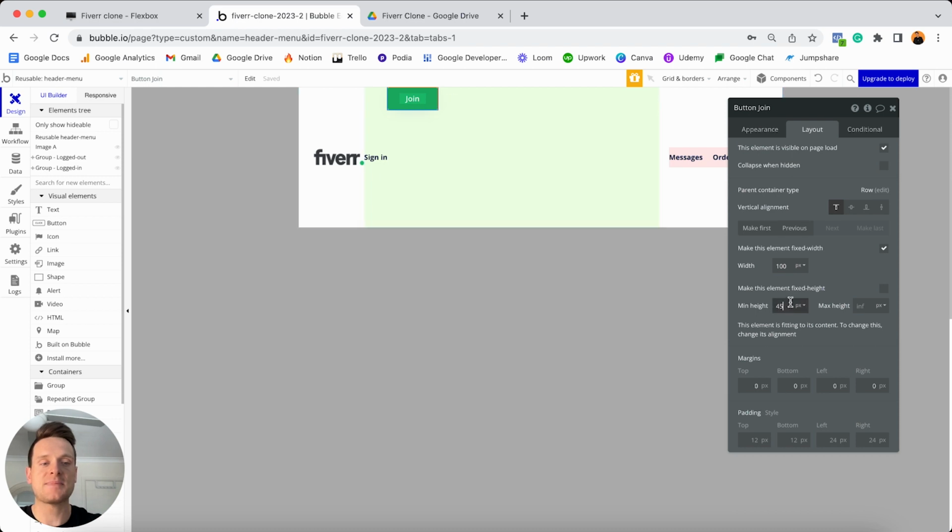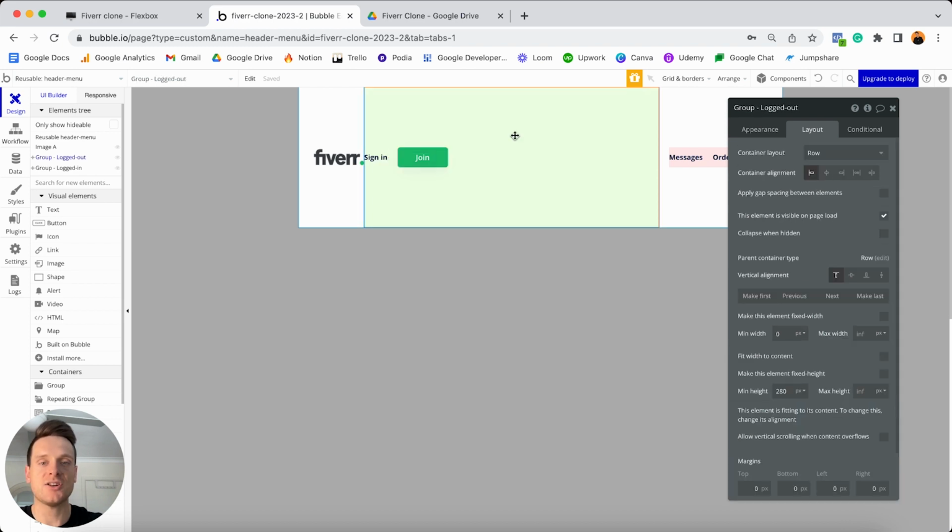I'd also like to update my minimum height to be 40 pixels. So that way it's not as tall. And then while we're here, I'd also just like to add in a left margin of 20. So that way, when I center this button, it doesn't touch the text element that sits beside it. I'll then obviously need to center this, so that way it sits in line with all of our additional elements. And thankfully, that is all we'll need to add into this green group here.